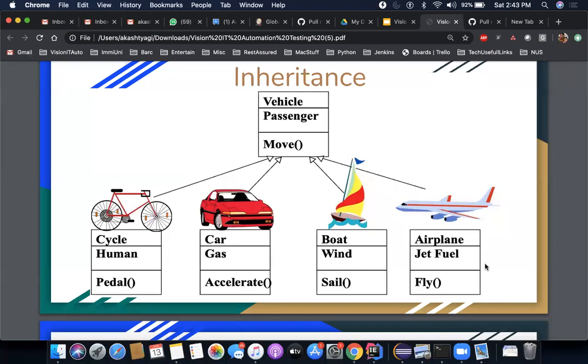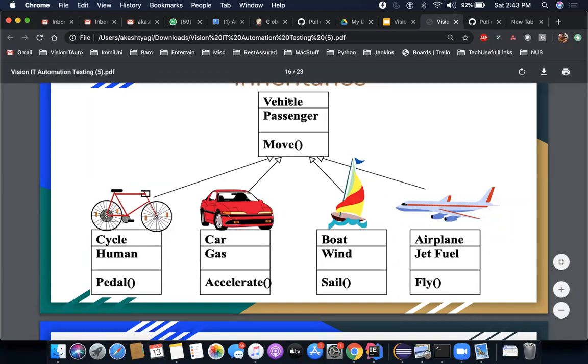Since we want the object oriented design to happen, we will use the inheritance concept, and this inheritance concept simply states that if something is common in all the classes and they all belong to a similar category, or you can generalize the categories, then you can simply create another class, name it vehicle or parent class, and you move the method which is common to all.